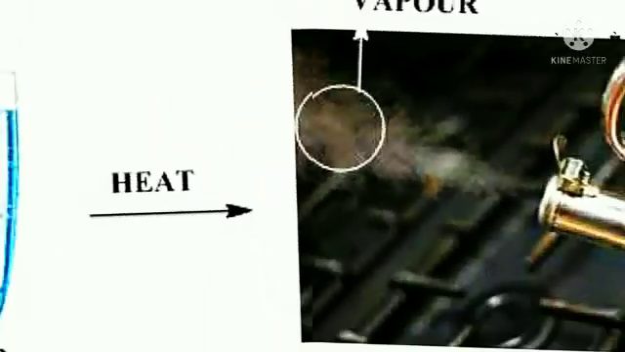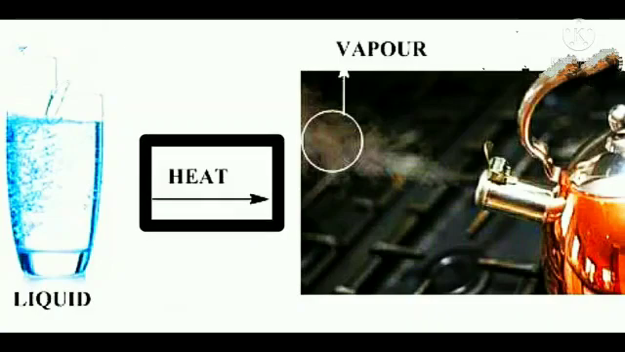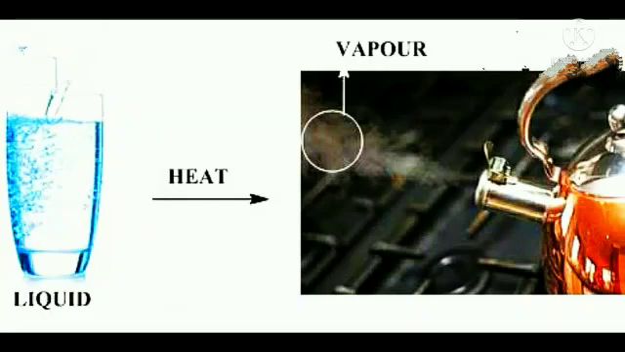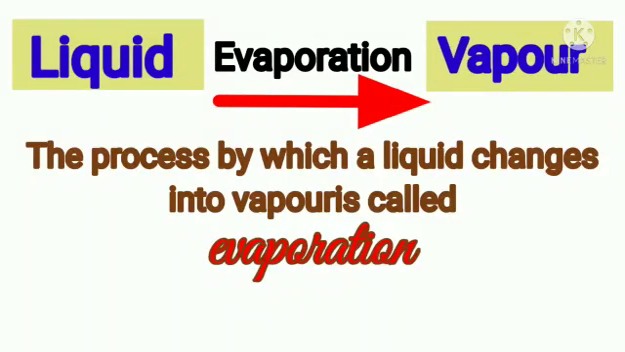Okay. Now the second change we are going to study is liquid into vapor. Liquid can change into a vapor on heating. So, on heating a liquid, it changes. This process is called evaporation. So, what is evaporation? The process by which a liquid changes into vapor is called evaporation.